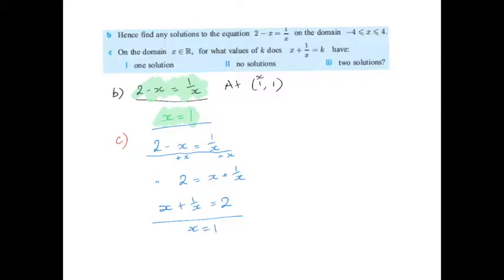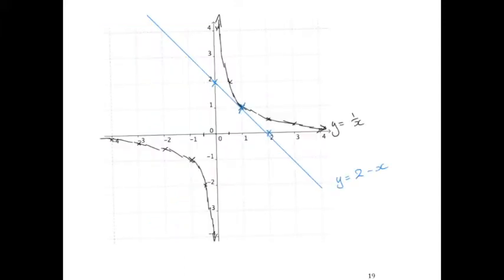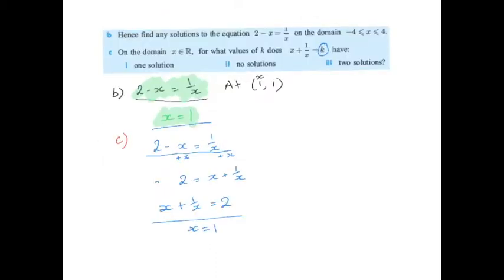Therefore, the equation x plus 1 on x equals k has one solution when k is 2, at this point here, which is at 1, 1. Now let's look at another value of k, such as k equals 4.